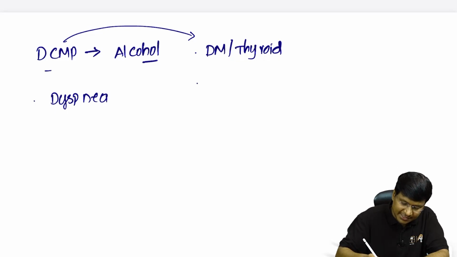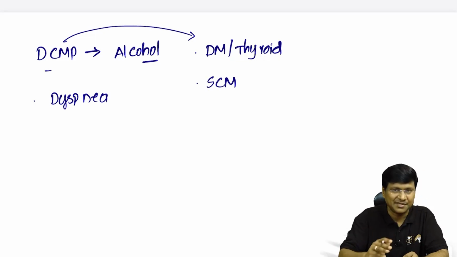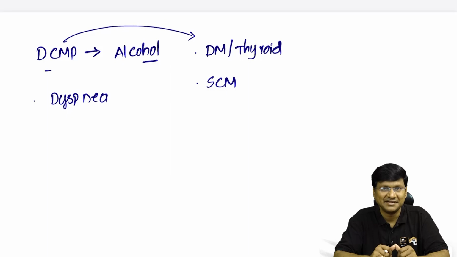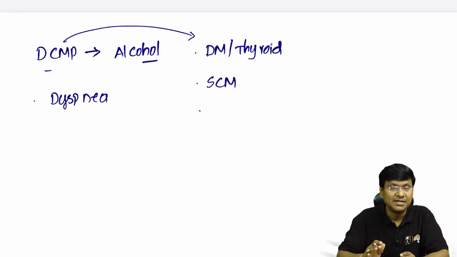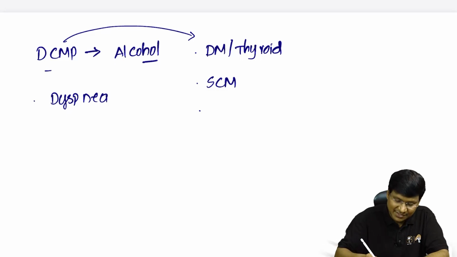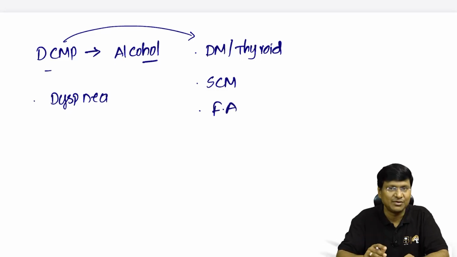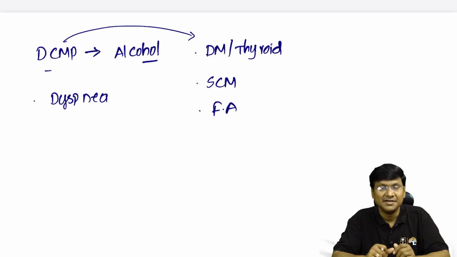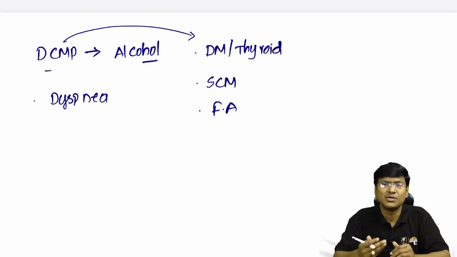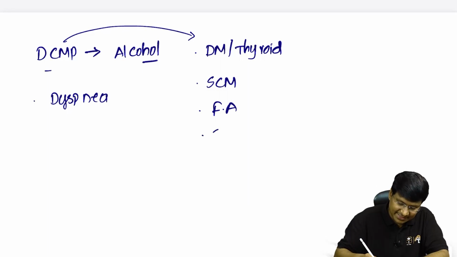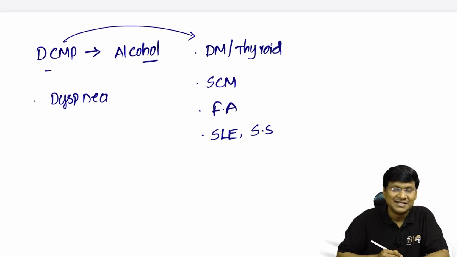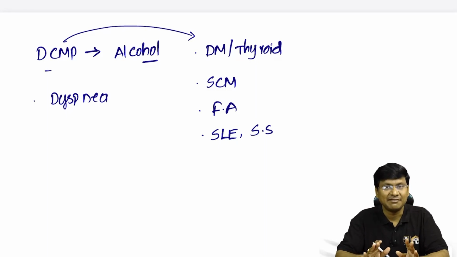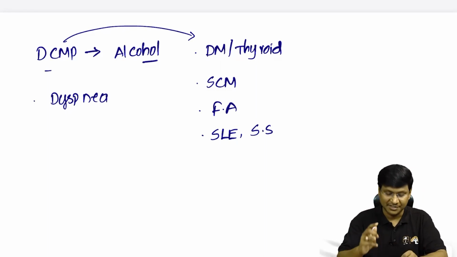And the hematological condition which will be causing dilated cardiomyopathy is sickle cell anemia. In case of neurological conditions, we have muscular dystrophies as well as Friedreich's ataxia that will be causing the dilated cardiomyopathy, right? And apart from this, we also have some inflammatory conditions, that is autoimmune conditions like systemic lupus erythematosus, then systemic sclerosis. These are the conditions where you can have the presence of the dilated cardiomyopathy.